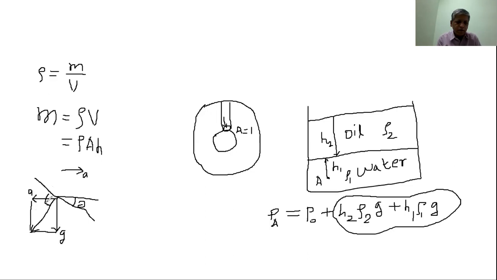Remember this. This is always perpendicular to the free surface of the liquid.